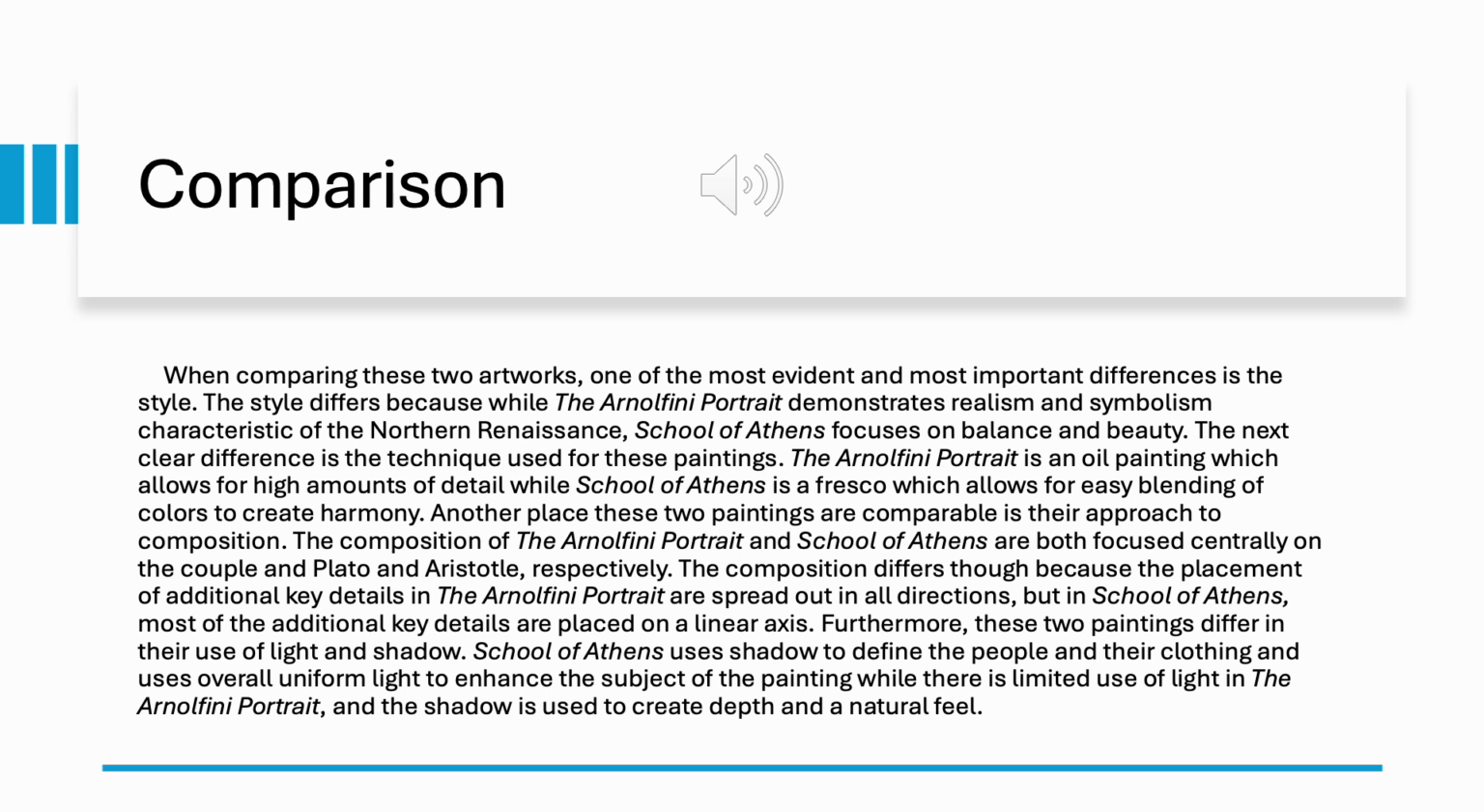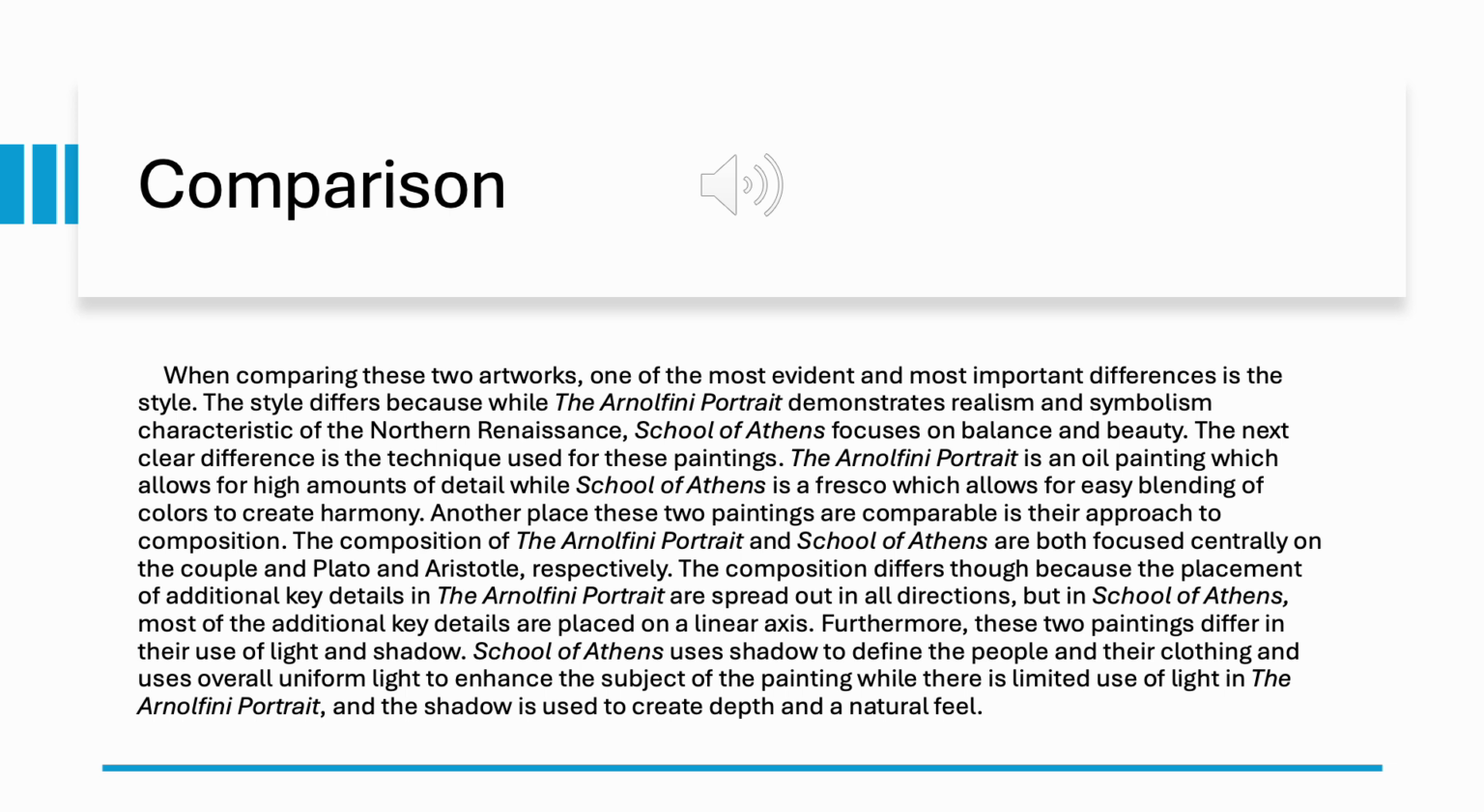Another place these two paintings are comparable is their approach to composition. The composition of the Arnolfini portrait and School of Athens are both focused centrally on the couple and Plato and Aristotle respectively. The composition differs though because the placement of additional key details in the Arnolfini portrait are spread out in all directions, but in School of Athens, most of the additional key details are placed on a linear axis.